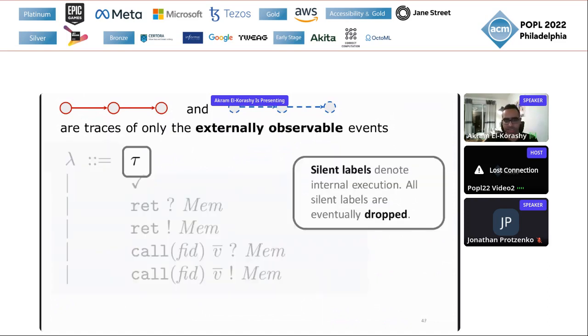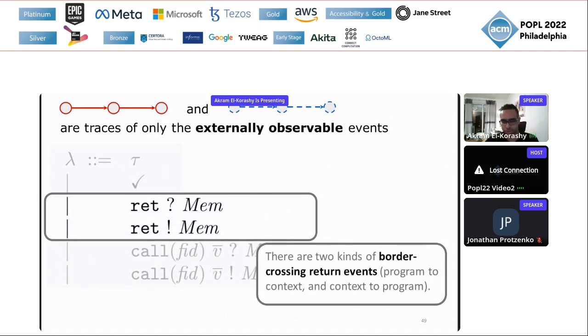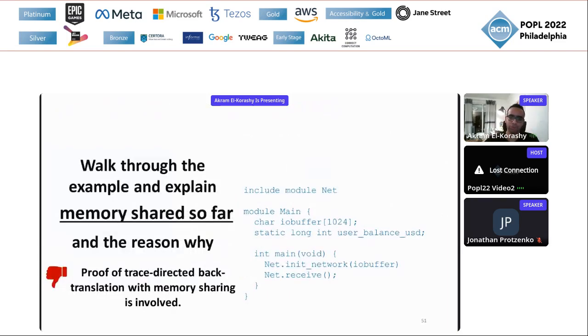There are silent labels, but we just ignore these; we eventually drop them and end up with essentially the calls and the returns. There are two kinds of calls that I have here: border-crossing call events, program to context and context to program, and similarly for return events. But most crucially, these calls and returns record a snapshot of all the memory that is shared so far.